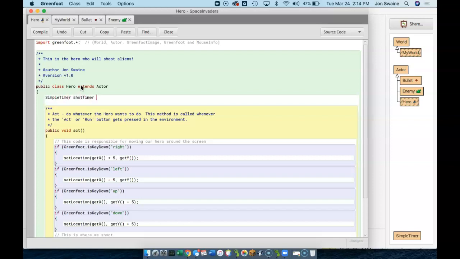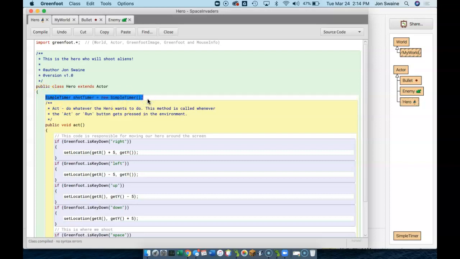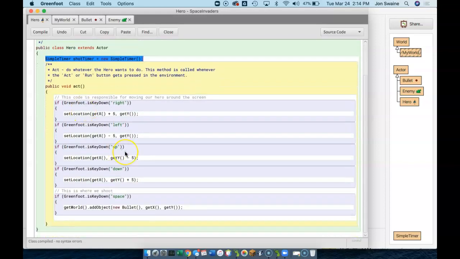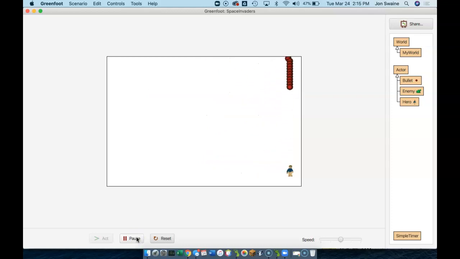We're going to call it shotTimer. So what I'm doing with this line of code, think of it this way: I am essentially giving the hero a stopwatch. I'm giving the hero a timer which acts like a stopwatch. It's called shotTimer. So this means every hero that we create, which we're only going to have one, gets a timer. And in the act method, we're going to use the timer. Right now we're allowed to shoot anytime we hit the spacebar. So that means I can hold down the spacebar and just spray the area and game over.